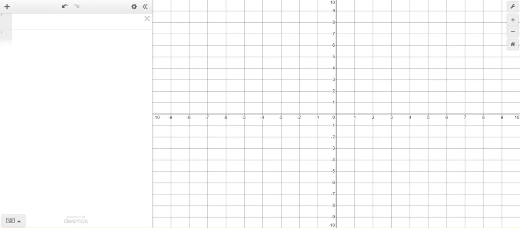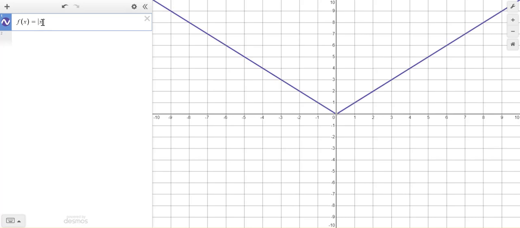In this video, I want to explore the transformation of absolute value functions. So the first thing that we need to know is what is the parent function of an absolute value function. The parent function is the very minimum you need to have that function. So in this case, it's just the absolute value of x.